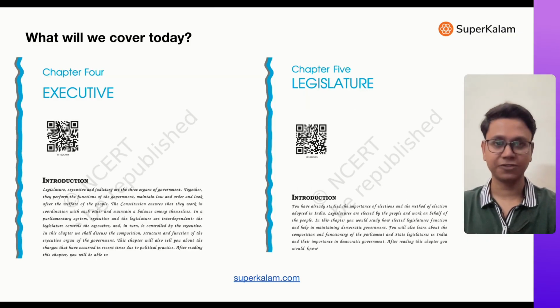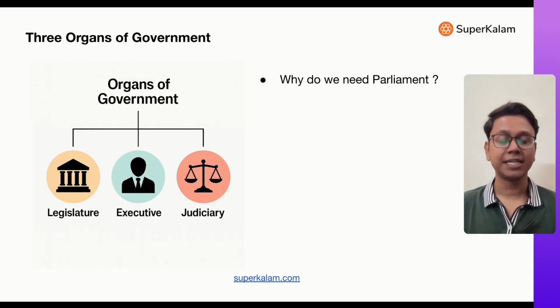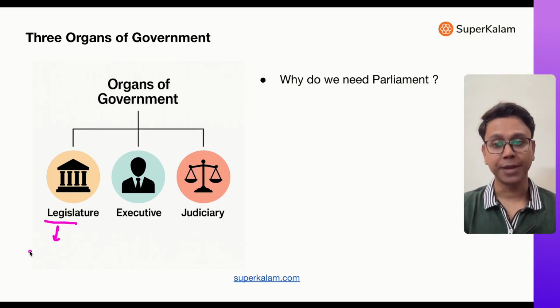These are the two chapters which we are covering now. Before starting, every government has various organs typically, and also in India we have three organs of government. What are these three organs of government? First one is legislature. What does legislature do? It makes laws.